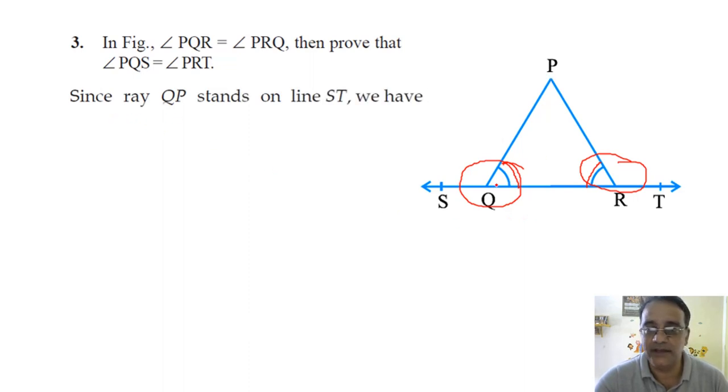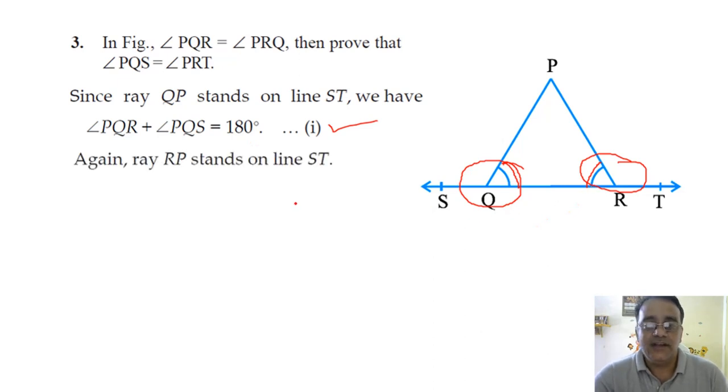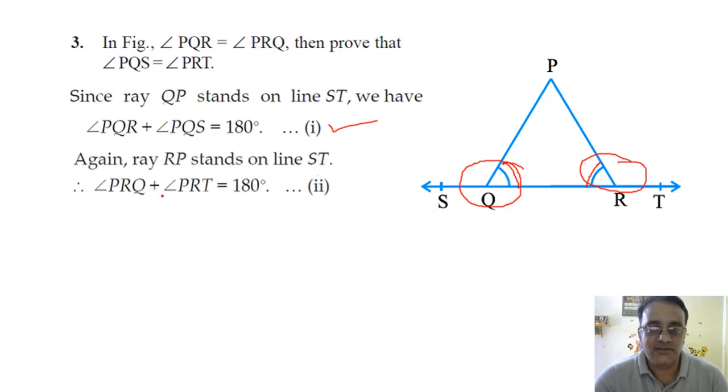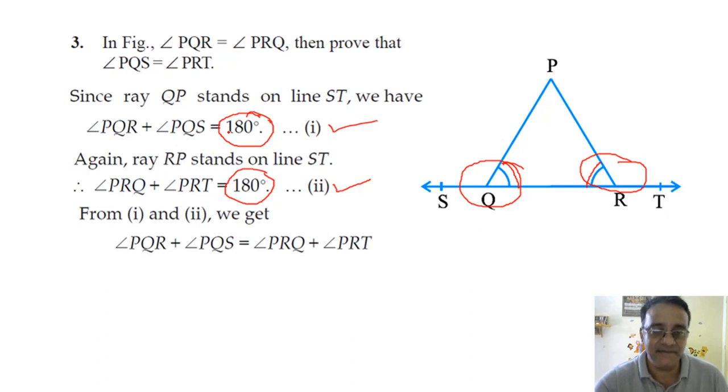Since ray QP stands on ST, so we have the sum of these two angles is 180 degree. Let it be equation number 1. Okay. Now similarly PR stands on ST. See, if you don't want to write this one, you can directly write the sum of these two angles is 180 degree and linear pair. Okay, now again RP stands on ST, so the sum of these two angles is equals to 180 degree. Let it be equation number 2. Now both are equals to 180 degree. So from first and second equation we conclude that the left hand side is also equal.